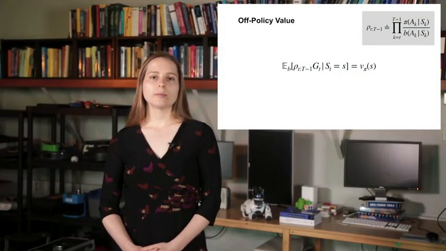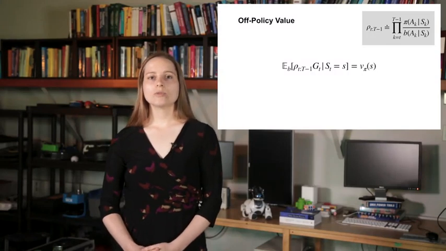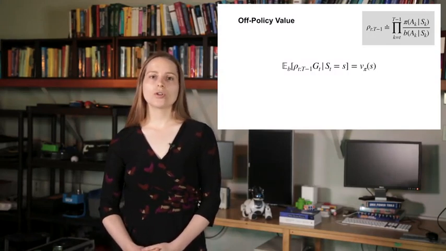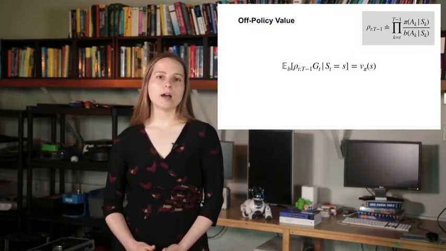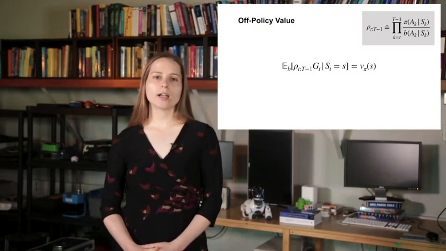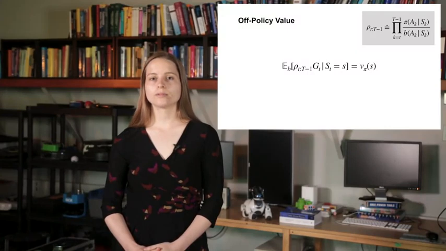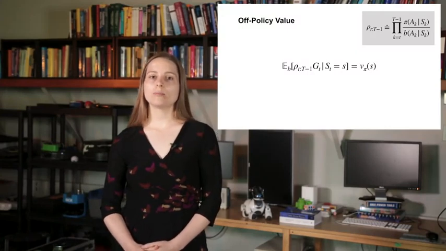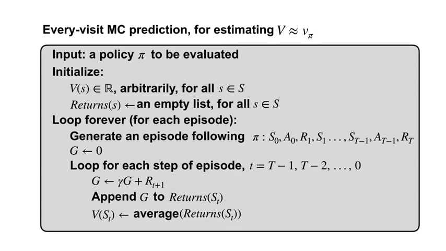Now let's get back to estimating v pi off policy. The agent observes many returns, each according to the behavior policy b. We can estimate v pi using these returns by correcting each return with rho. Now let's look at how we would implement this. First, recall the on-policy Monte Carlo prediction algorithm.